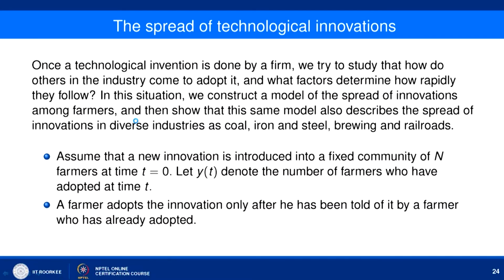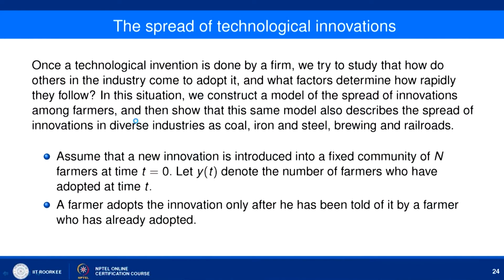Once a technological invention is done by a firm, we try to study how others in the industry come to adopt it, and what factors determine how rapidly they follow. Given an invention, we need to know how this innovation reaches its customers. So, in this situation we construct a model of the spread of innovations among farmers.